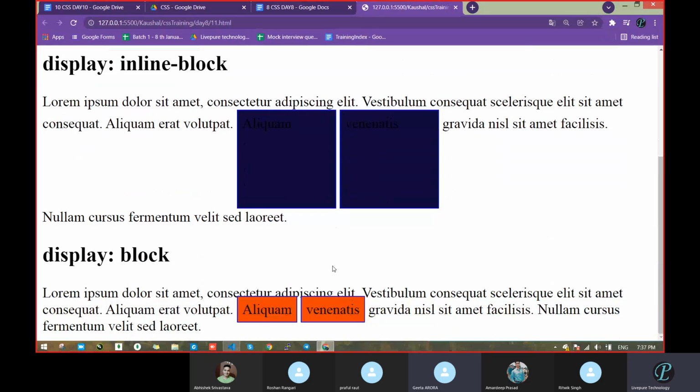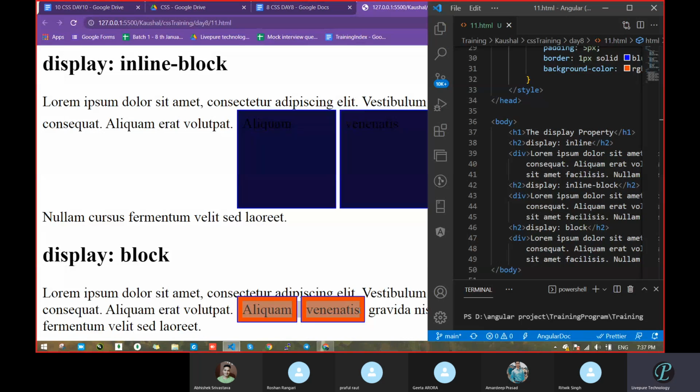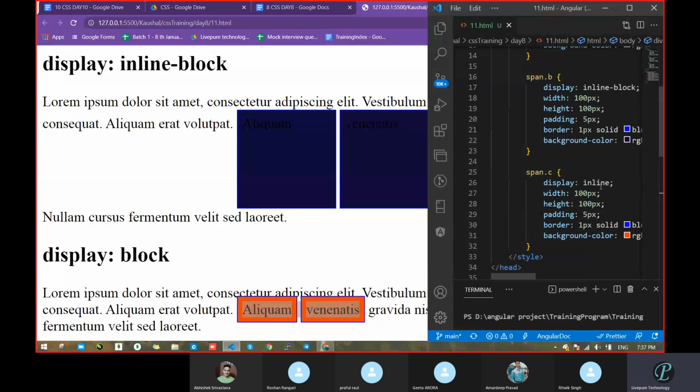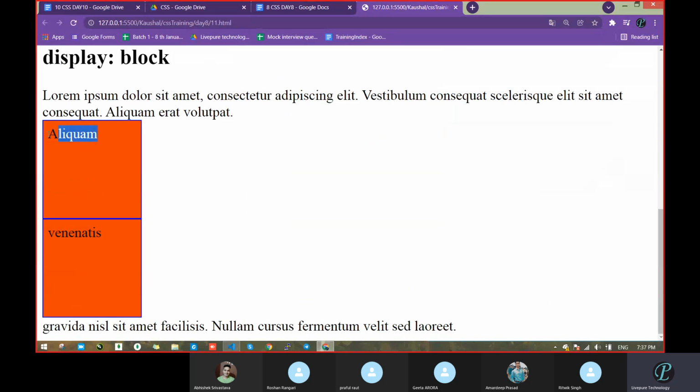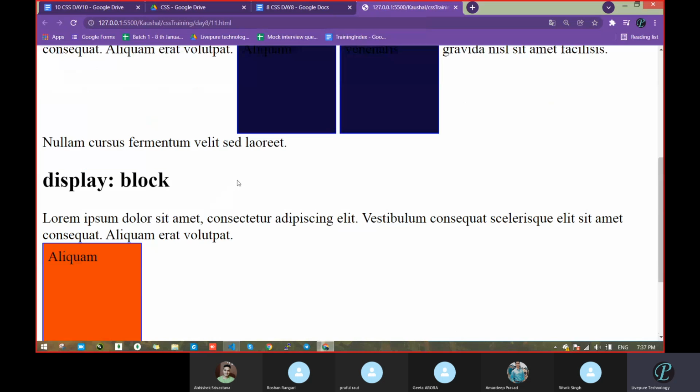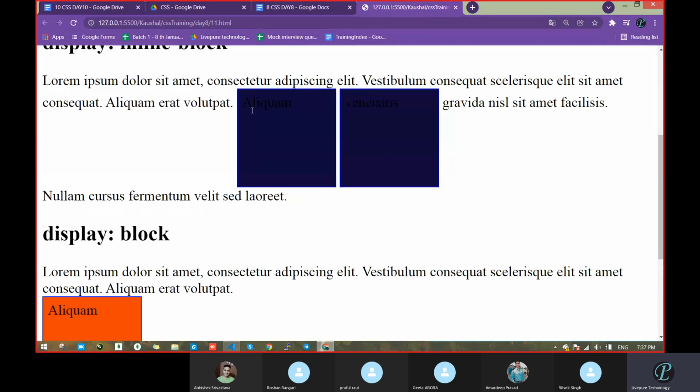Correct. Because in the case of a block-level element, I converted it into inline. Now I will convert the last one back to block. See what happened: automatically it got this much height and width. It became block. The same thing is coming in this case.